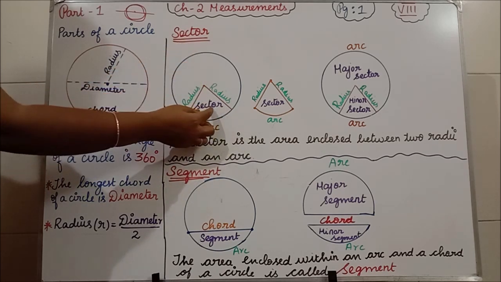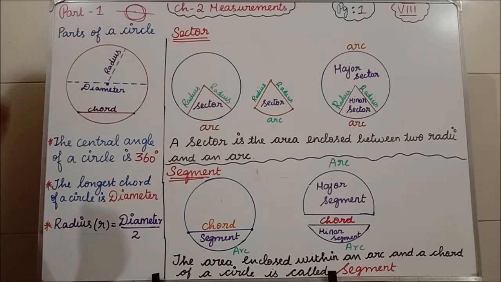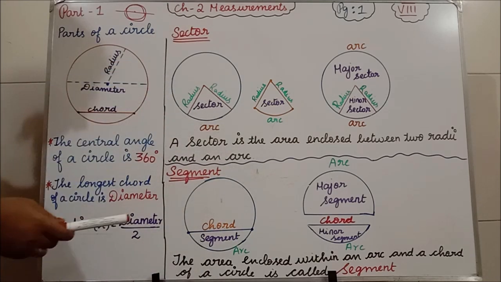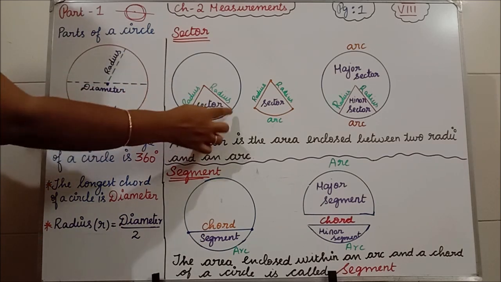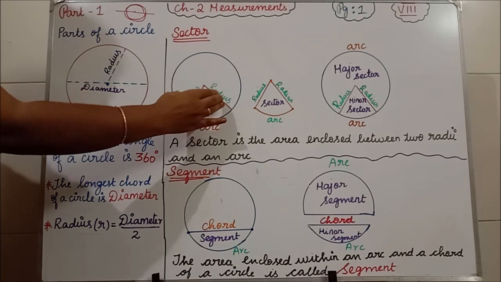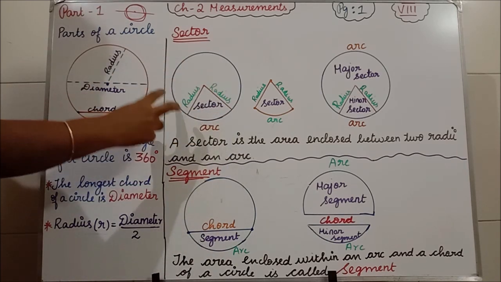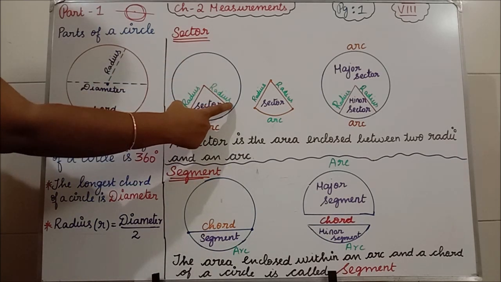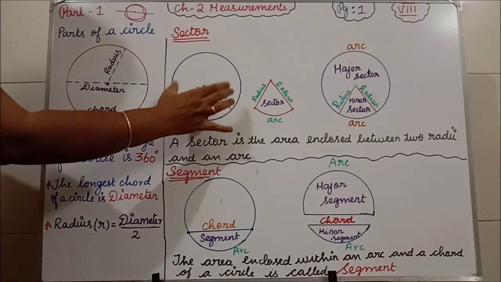Now this portion we can say as what? Sector. Okay, so sector means what? A sector is the area, so this is one area, isn't it? The sector is the area enclosed between two radii. In between what do we have? Sector. So that is enclosed with what?